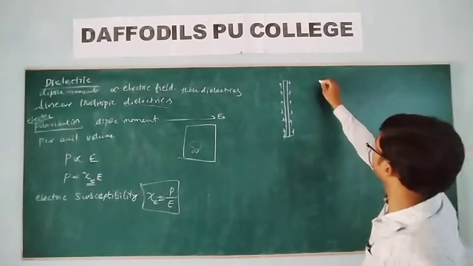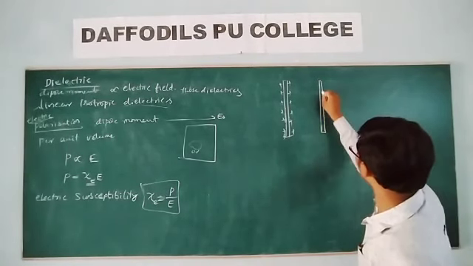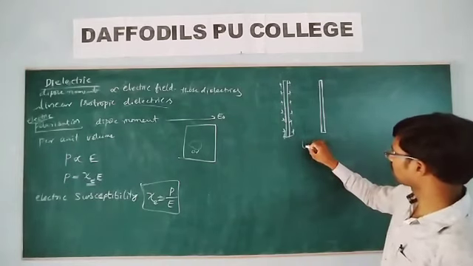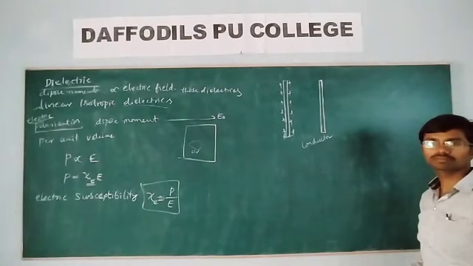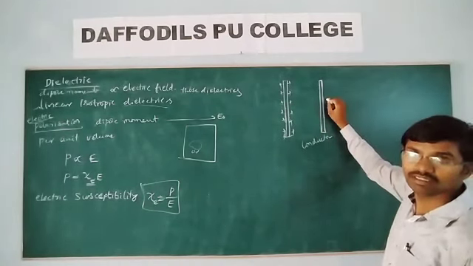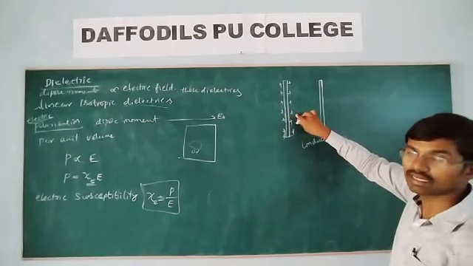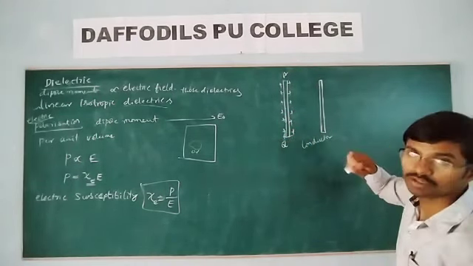Okay, and I have taken one more conductor. So two conductors I have. Okay, and when this conductor is placed near to this first conductor A, what will happen here? The charge on this conductor is Q.